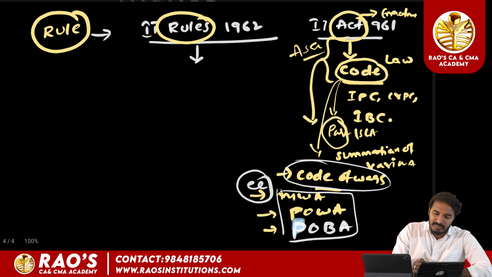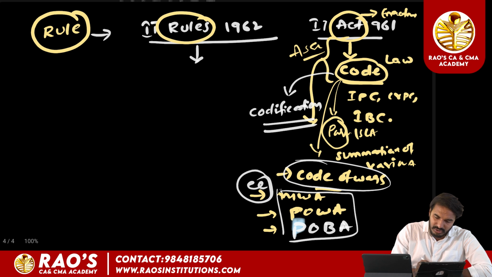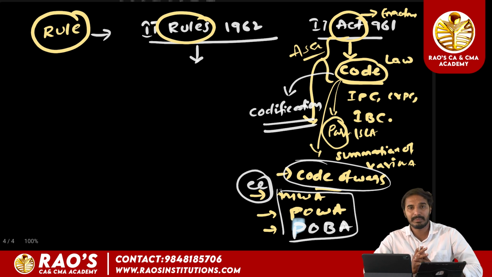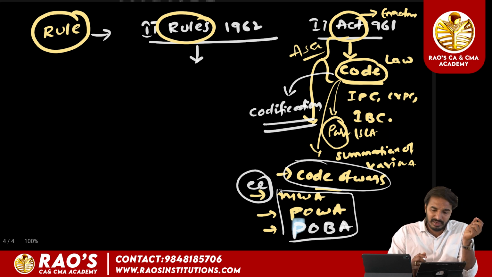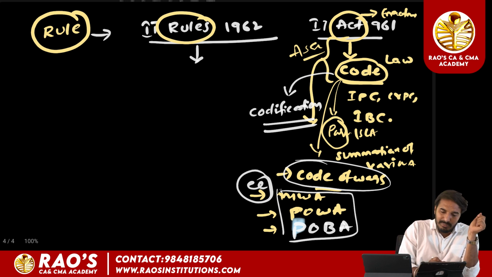So a code is nothing but a law which is usually framed by the parliament and or state legislative assembly by a process called codification. So the codes are enacted by a process called codification, whereas the act is enacted by a process called enactment or legislation. Clear? And then there are the rules. We are coming to these rules.